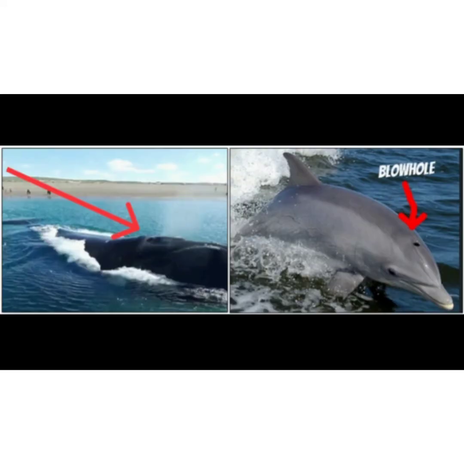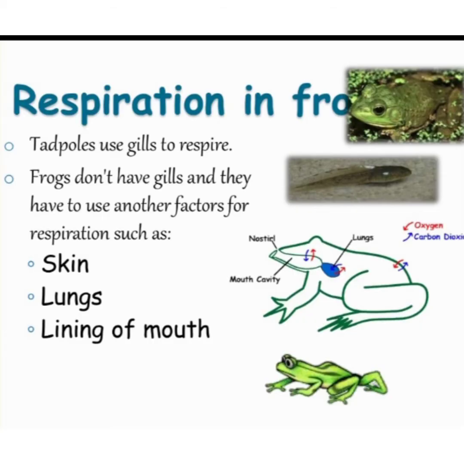Whales and dolphins use their lungs to breathe air. Whales cannot breathe underwater because they do not have the appropriate respiratory system. And frogs and toads have lungs, but when they are in water, they can also breathe through their skin.